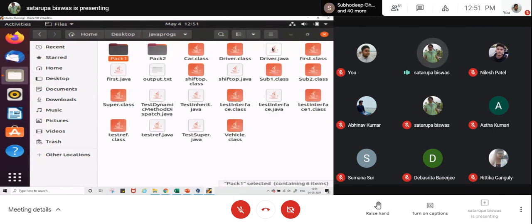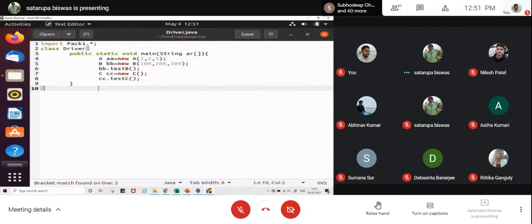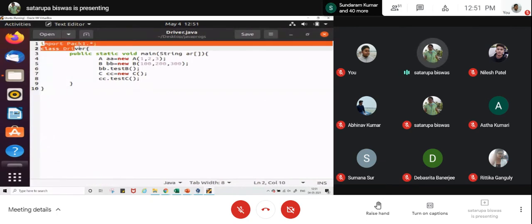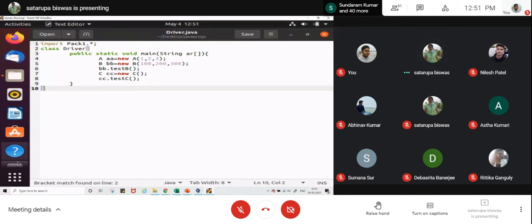Now I have a driver class also. This is the code which is actually trying to import the package pack1, and we will try to execute it.